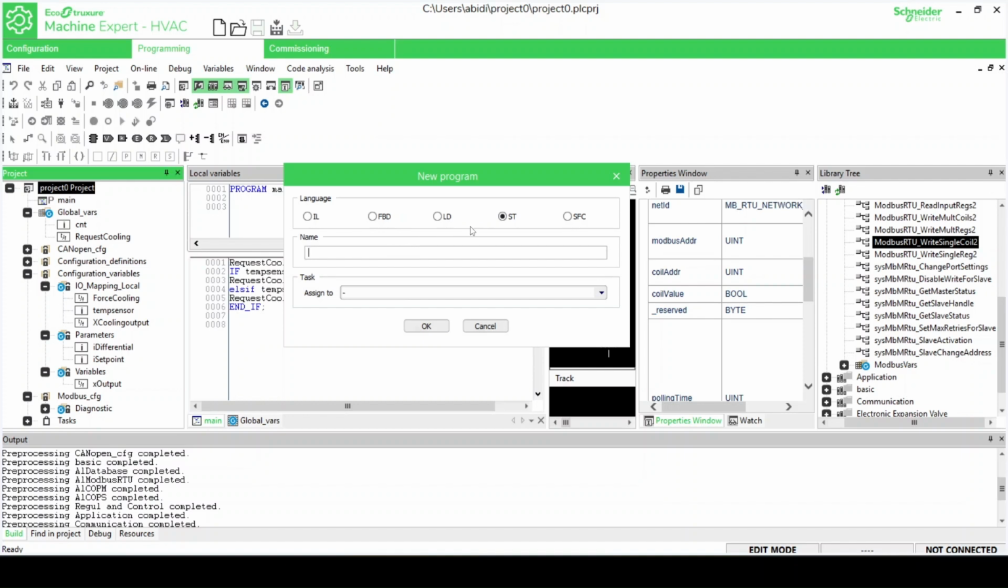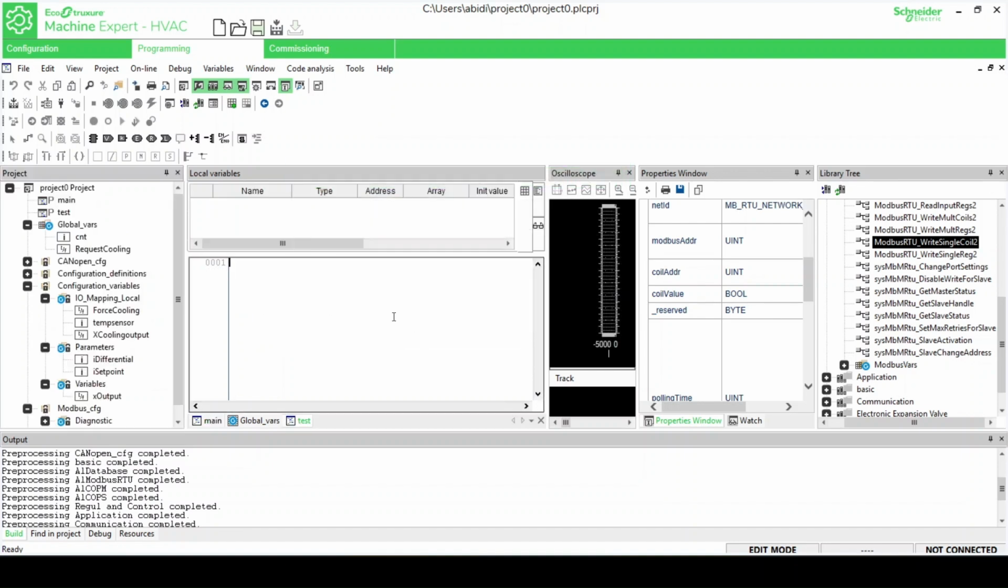After confirming the settings, the software automatically creates the program and links it to the selected task. The programming editor then opens, allowing us to begin developing the PLC logic. This is where we will create the control sequences, implement automation functions, and build the application's operating logic.